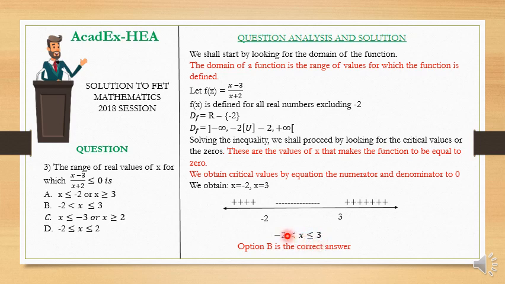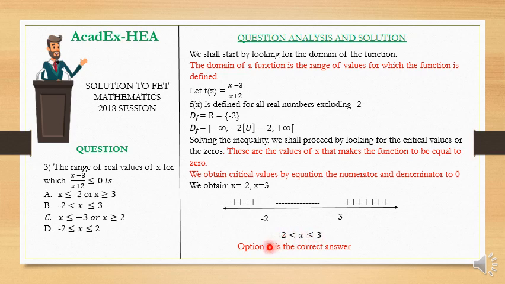Because my function is not defined at -2, as we clearly saw from here that it is defined for all values of x except -2. So if I put -2 in my function, it will be invalid. Therefore the range of values of x for which this function exists does not include -2. That is why it is strictly greater than. X must be strictly greater than -2, but it can be less than or equal to what?